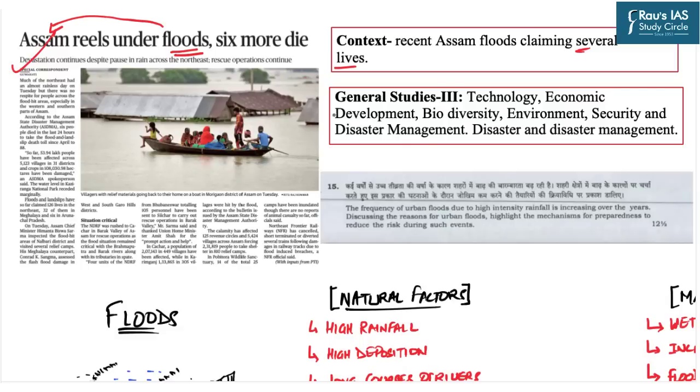As far as the UPSC scheme of syllabus is concerned, this topic falls under the Mains General Studies Paper 3 in the section of Disaster and Disaster Management. Moreover, if you go by the previous year question paper analysis, a question has already been asked in the context of floods, but the dimension was restricted to urban floods. The question read: frequency of the urban floods due to high intensity rainfall is increasing over the years. Discussing the reasons for the urban floods, highlight the mechanism for preparedness to reduce the risk during such events.